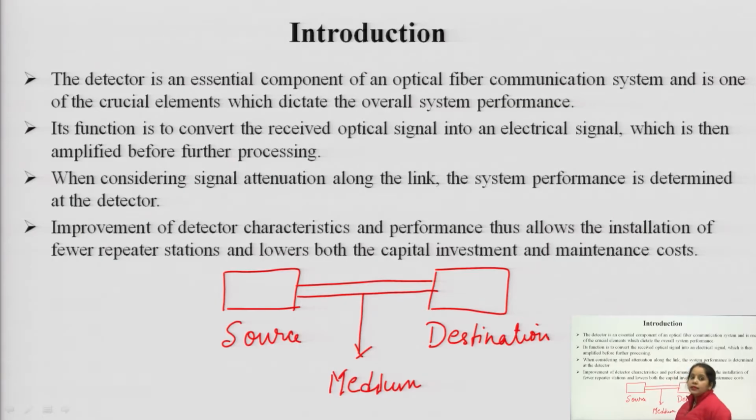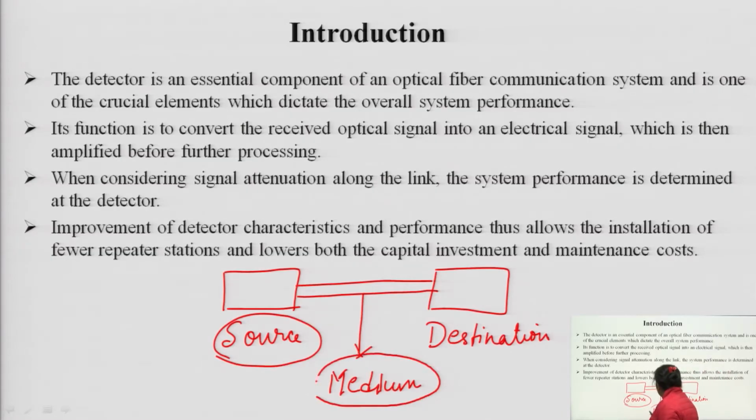Till now, in this series of communication lectures, we have studied the source and the medium. Now we are going towards the receiver section. And this detector, about which we are going to start today, lies in the receiver section.